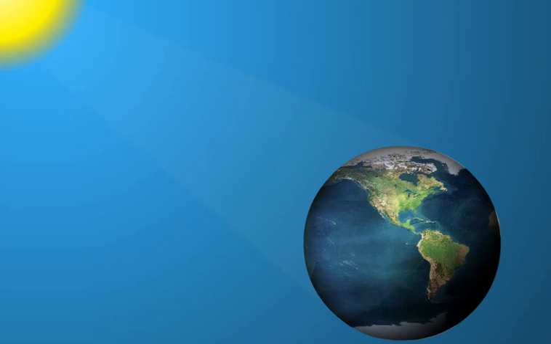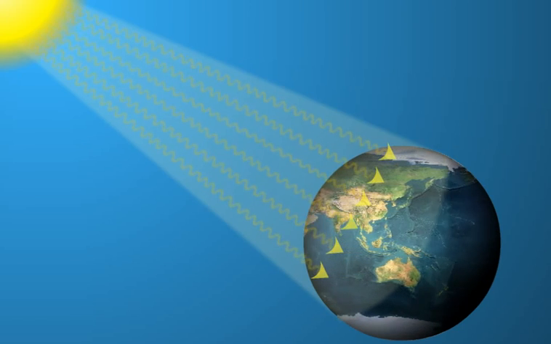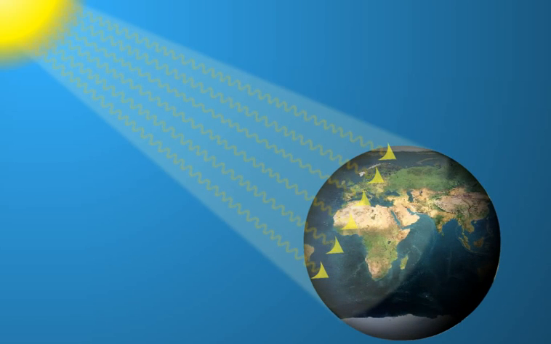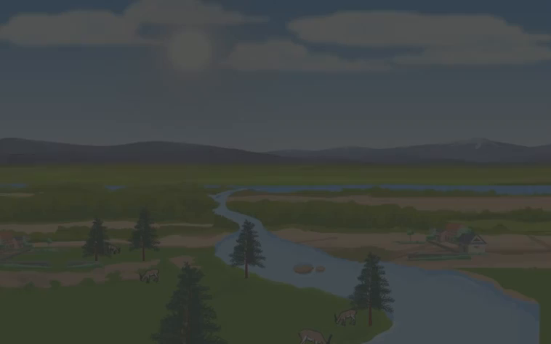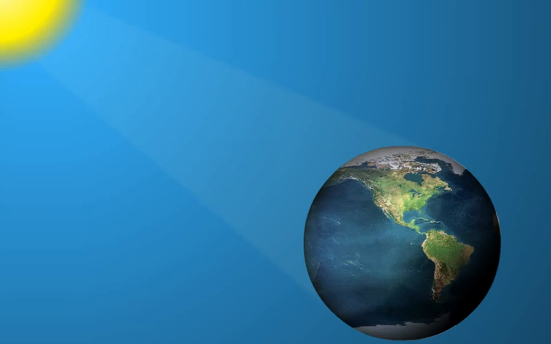But light energy does not need any medium to travel. It can travel through nothingness or vacuum. Some forms of energy, like sound, travel only through a material medium, while other forms, like light, travel in a material medium as well as in vacuum.